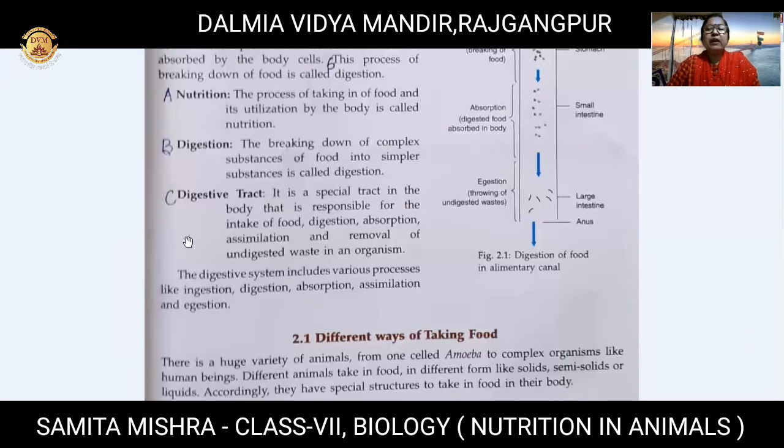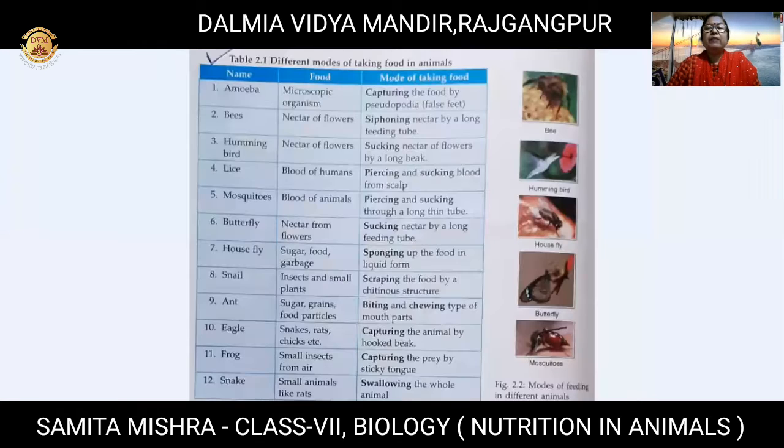Now coming to the second topic, the different ways of taking food. You see, now the second page will be in front of you. Here there are various kinds of animals. We consider them animals because their mode of nutrition is heterotrophic. They depend on other plants or other animals for their food. In this sequence you will find names 1 to 12: amoeba, bees, hummingbird, lice, mosquitoes, butterfly, housefly, snail, ant, eagle, frog, and snake.